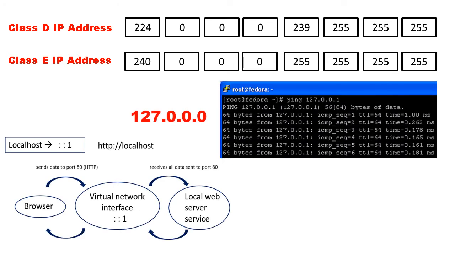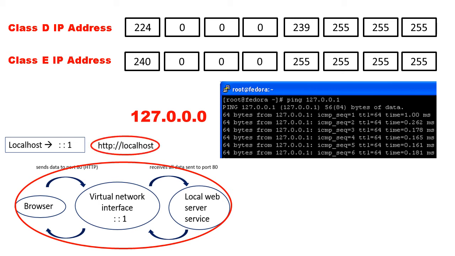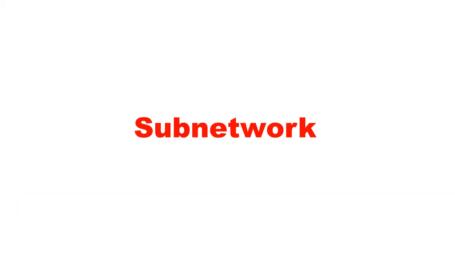127.0.0.0 belongs to class A category, which is used for the internet host loopback address. A datagram sent by a higher level protocol to an address anywhere within this block should loop back inside the host. It is often used by the command localhost in our system browser to access our own resources of the device. Let us discuss subnetwork.